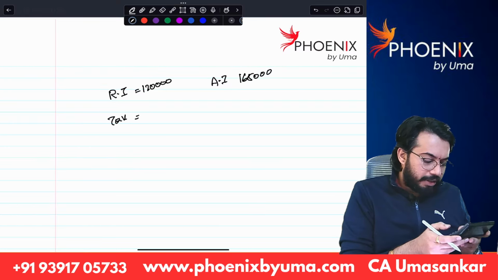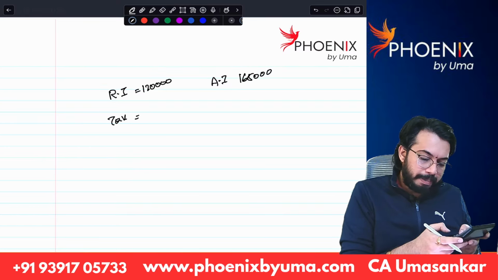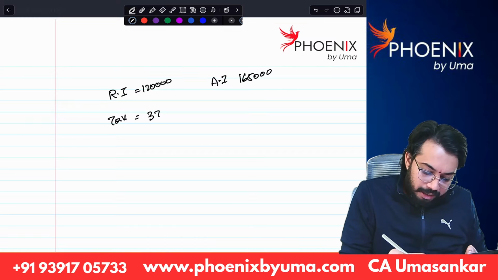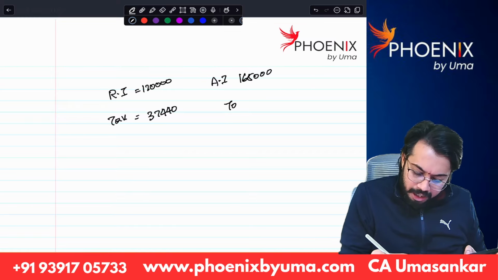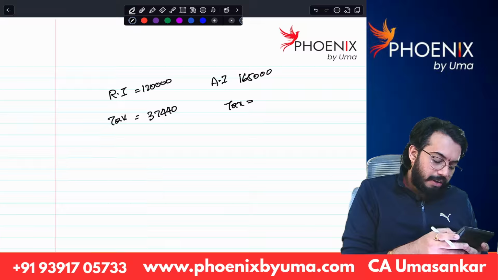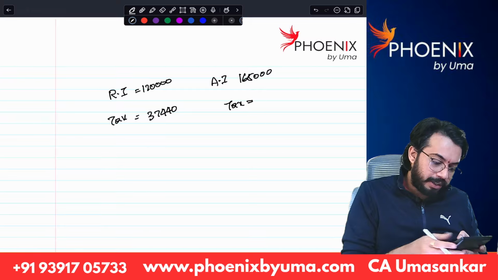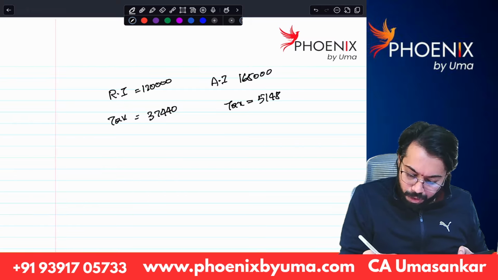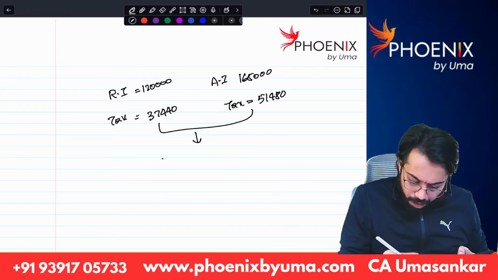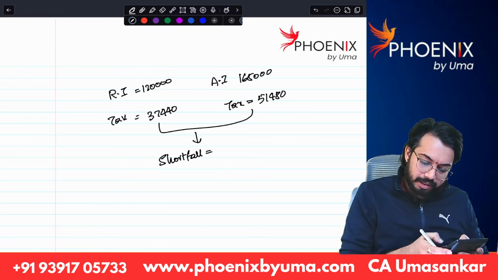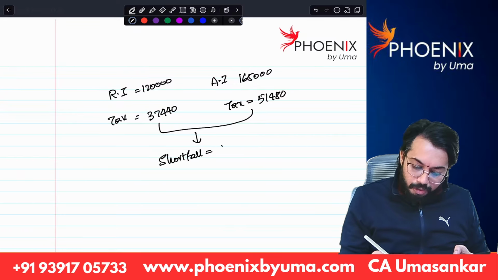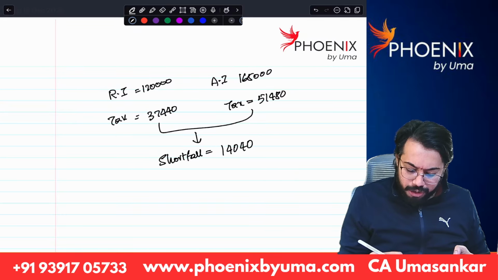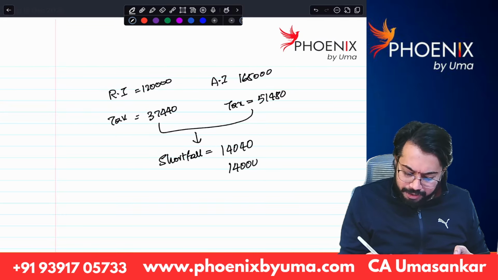On 1,20,000, 1,20,000 into 30% plus 4%, 37,440. Here assessed tax is 1,65,000 into 30% plus 4%, 51,480. So how much is shortfall? Shortfall is 14,040. Shortfall shall be rounded off to 14,000, right?